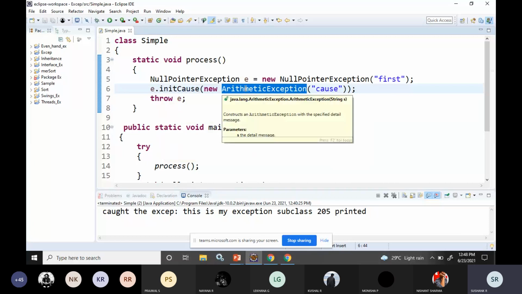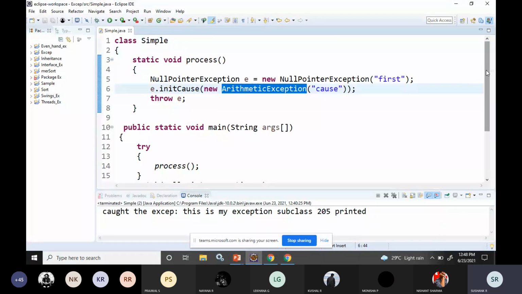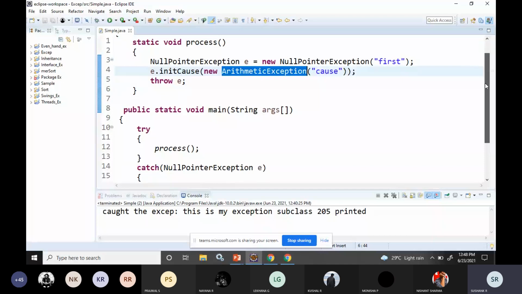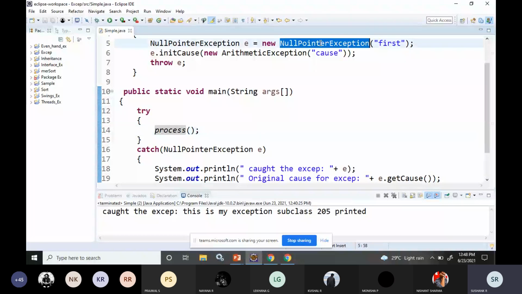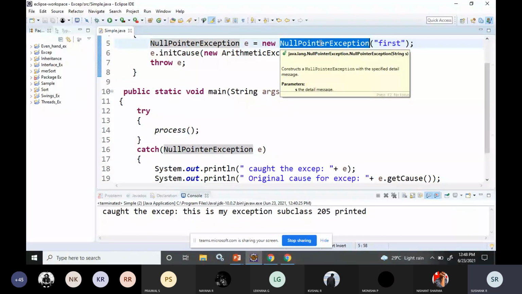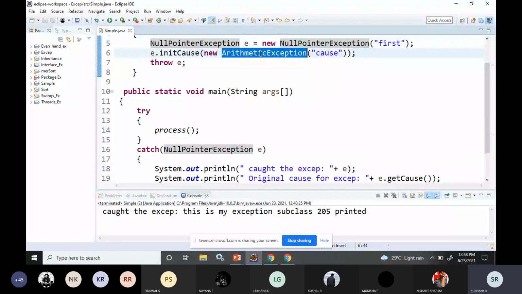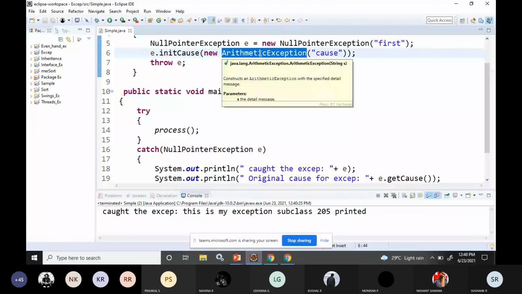So when an exception is thrown from this process, it will be handled from the main function. First it will display the null pointer exception, followed by the arithmetic exception, which is the actual cause.